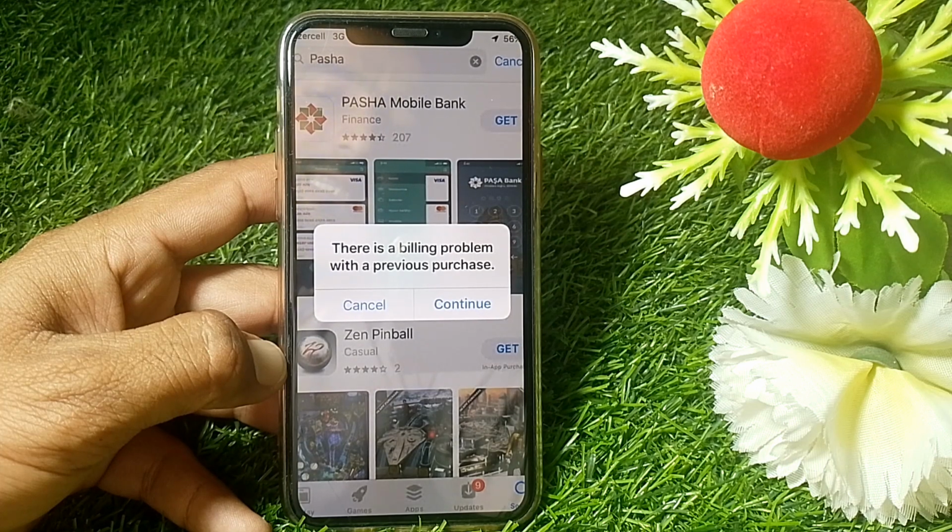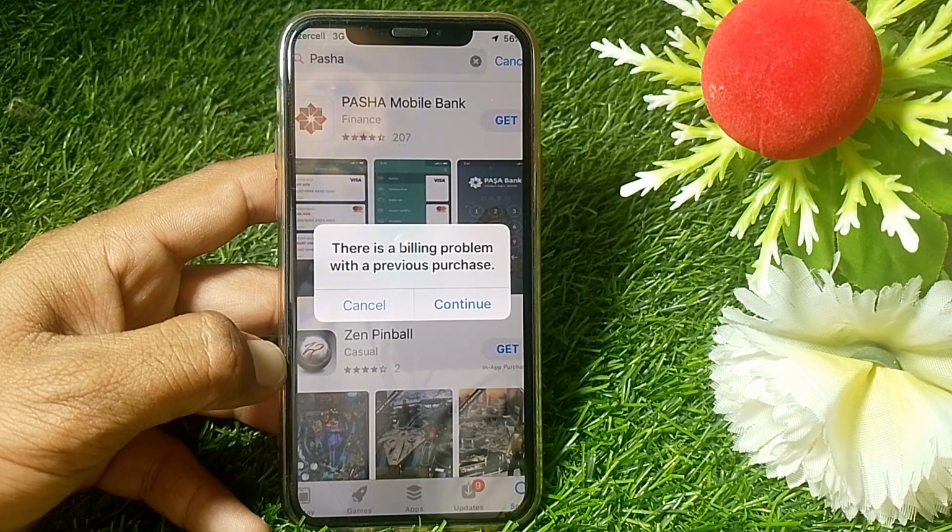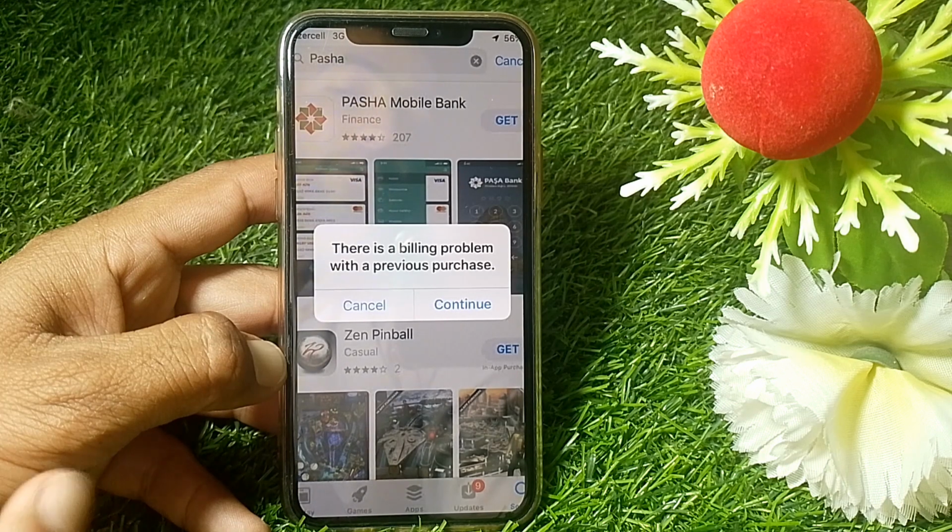First of all, when you tap on continue, maybe it will ask you for phone number verification. Simply put in the phone number, and a code will be sent to your phone number, and you can easily verify it.